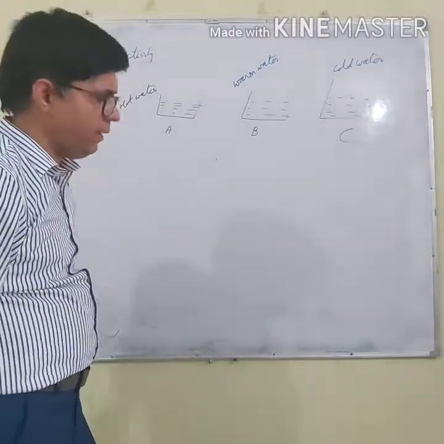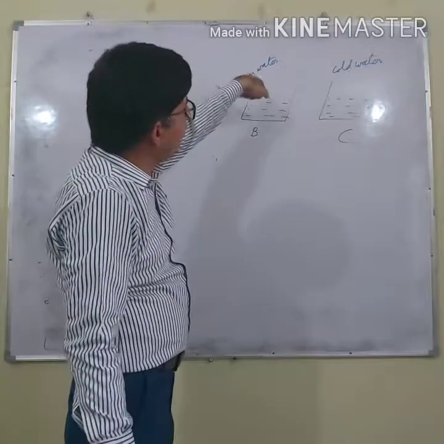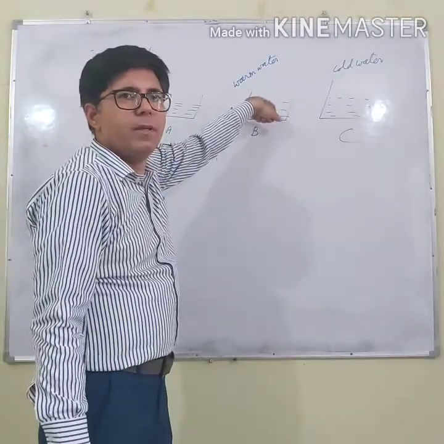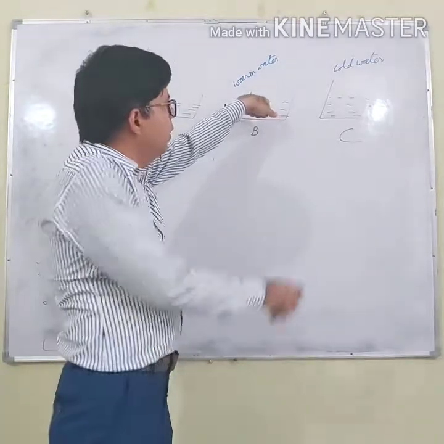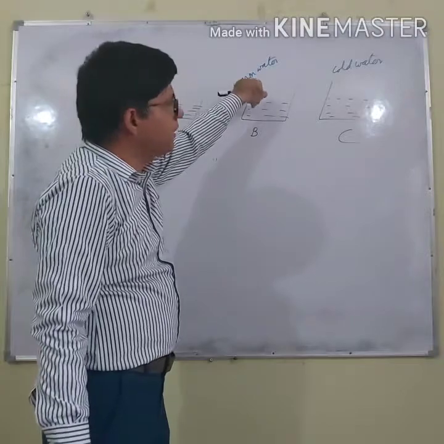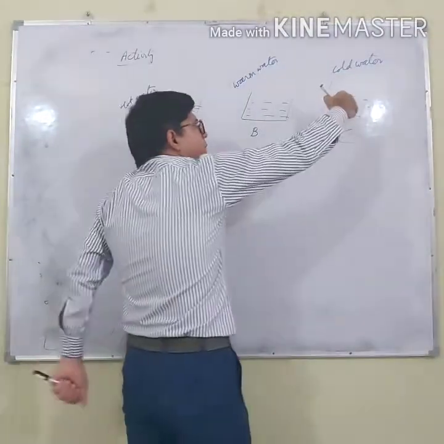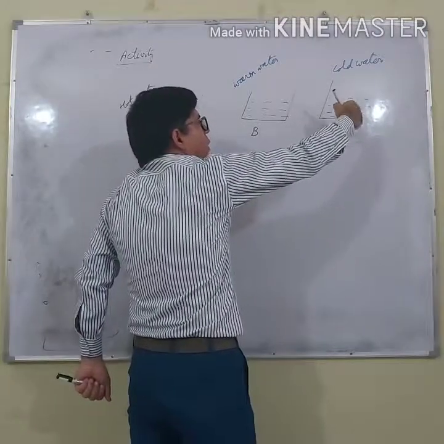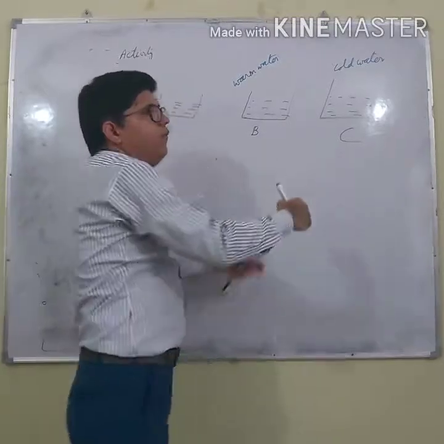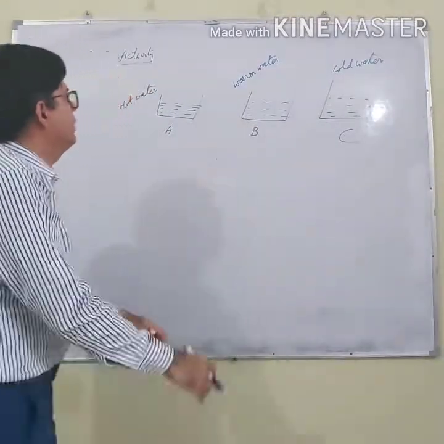Why has this happened? Because our left hand became hot, and when we put the left hand in the warm water, there was a flow of heat from this hand to the water. So this water will appear cold for this hand. Since the right hand was placed in cold water, when you put it here, there is a flow of heat from warm water to our hand. So to this hand, it will appear hot.